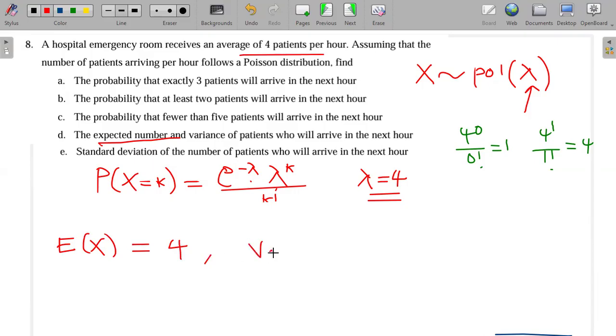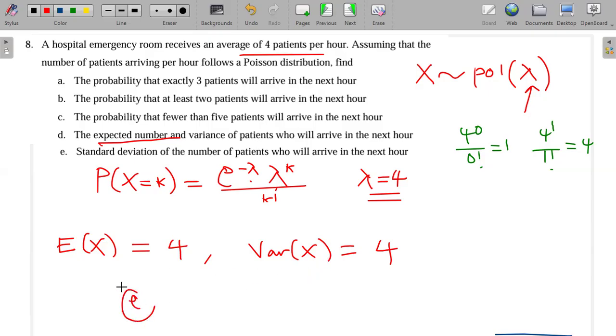The variance of a Poisson is the same as the expected value. Whatever value you find for the expected value, it's the same value for the variance. When you're dealing with the Poisson distribution, the expected value and the variance are always equal. So don't trouble yourself finding the variance; as long as you know the expected value, you also know the variance.